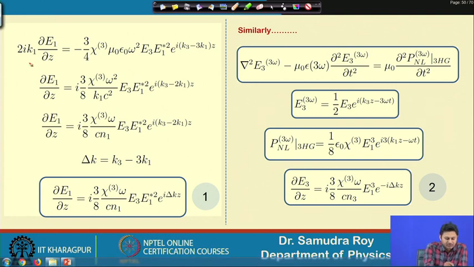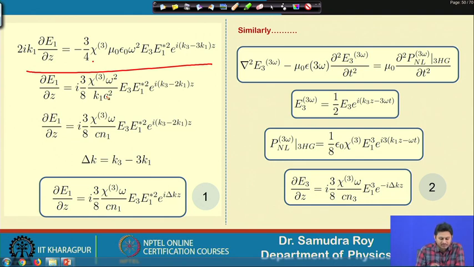So, we have an equation like this. This equation can again be simplified. I write 2 ik, and this 2 will be 8 here because there is a 4 sitting in the denominator, so 4 into 2 will be 8. This i will be there, and this k will be sitting here.